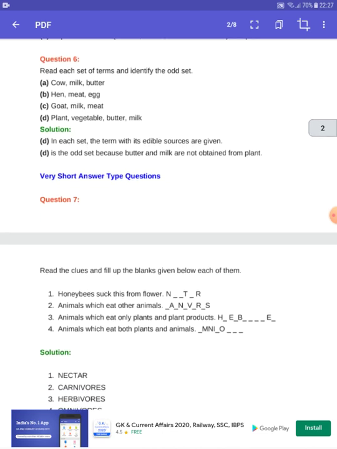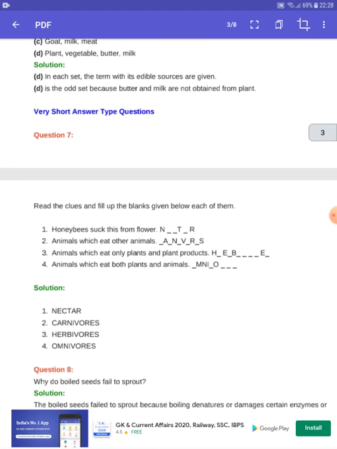Read each set of the terms and identify the odd set. The first set is cow, milk, butter. The second set is hen, meat, egg. The third is plant, vegetable, butter and meat. We have to identify the odd one out. So the last one is the odd one, because plant, vegetable, butter and meat have no relation. All the others have some relation.